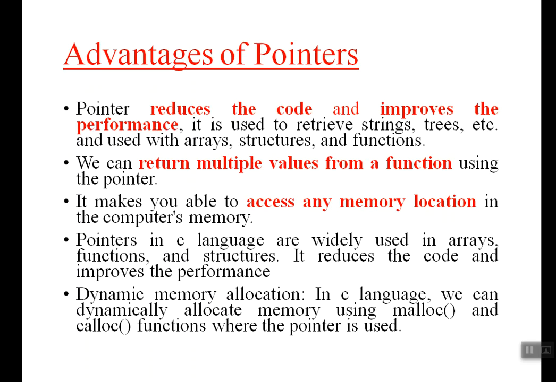Okay, so what are the advantages of pointers? We can access the memory of a variable directly, which reduces the access time. It is mainly used for dynamic memory allocation. And if I want to return multiple values from a function, I can go with pointers. Normally, with functions with a return type, we learned that it is possible to return only one value from a function. If I want to return more than one value, it is not possible that way. In such cases we can go with pointers. With pointers we can return an array also.